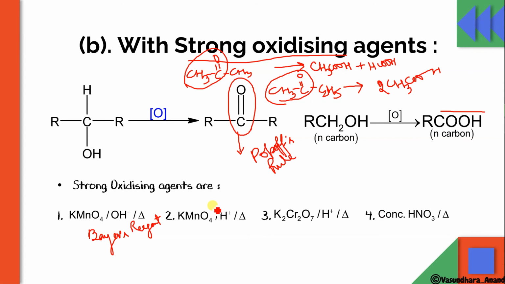So all these will work as strong oxidizing agents, which will directly convert the primary alcohol into acid, and the secondary alcohol will convert into the ketone, and after that it will convert into a mixture of acids. In this case, in the secondary alcohol, the number of carbons present in the secondary alcohol and the number of carbons present in the acid will not be the same. Okay, but in the case of primary, the number of carbons will be the same.